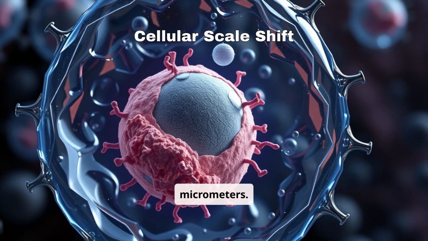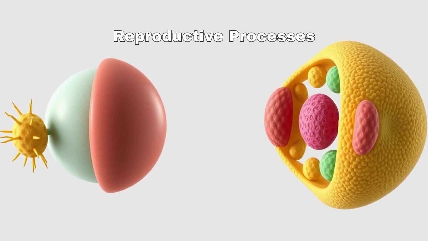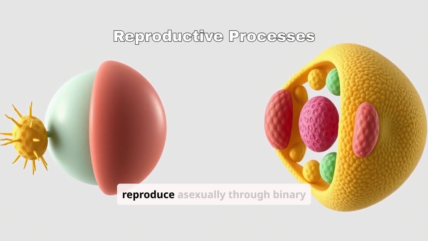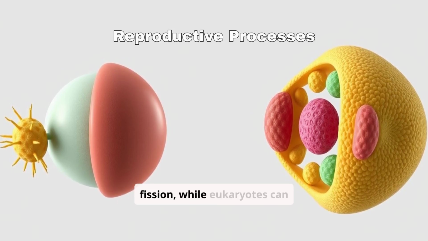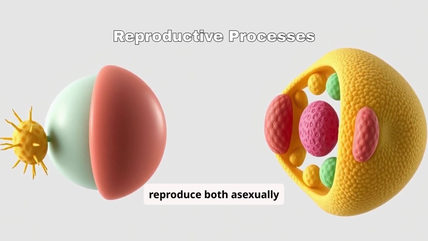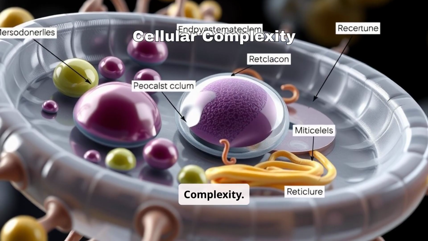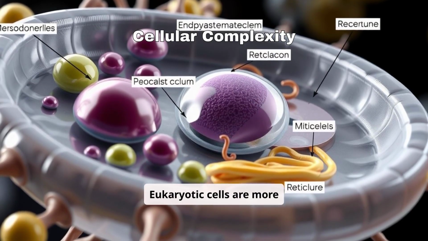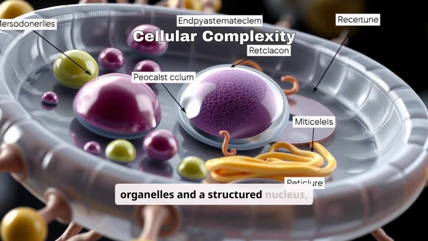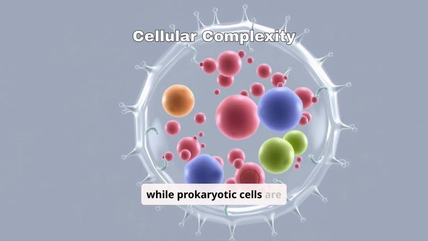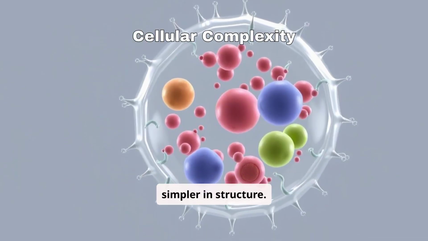to 100 micrometers. Reproduction. Prokaryotes reproduce asexually through binary fission, while eukaryotes can reproduce both asexually and sexually through mitosis and meiosis. Complexity. Eukaryotic cells are more complex due to the presence of organelles and a structured nucleus, while prokaryotic cells are simpler in structure.